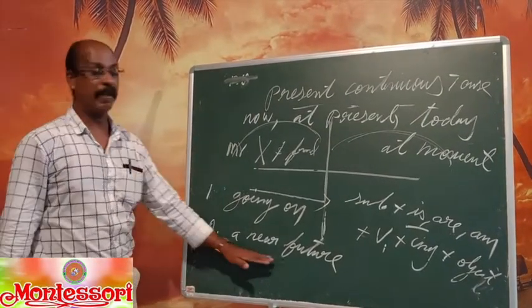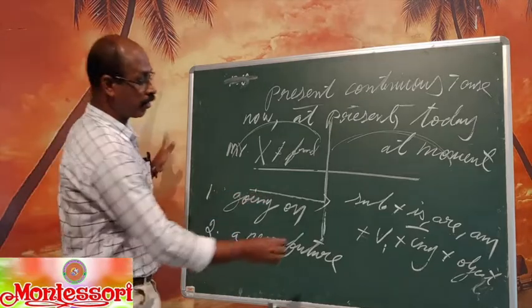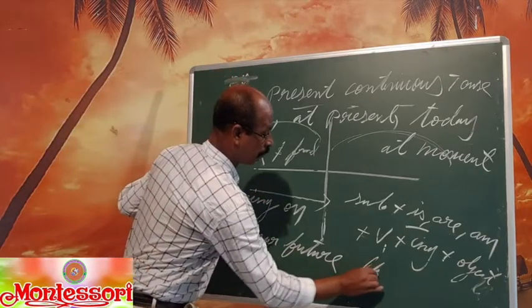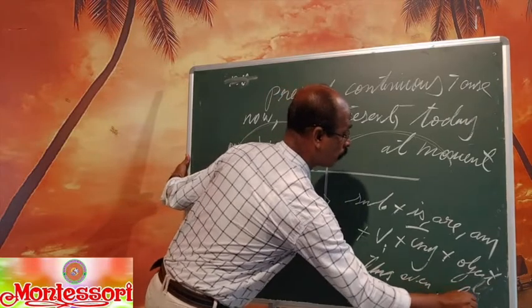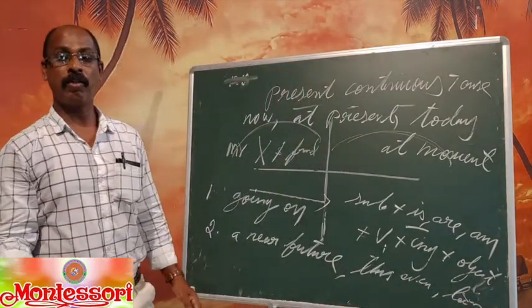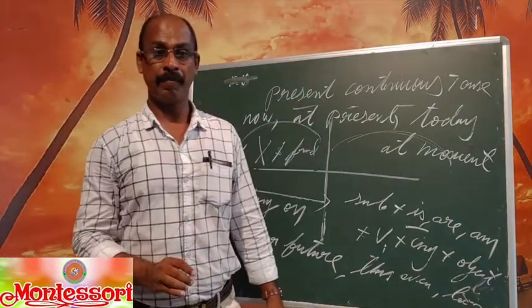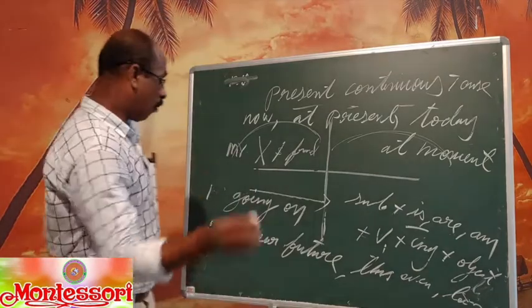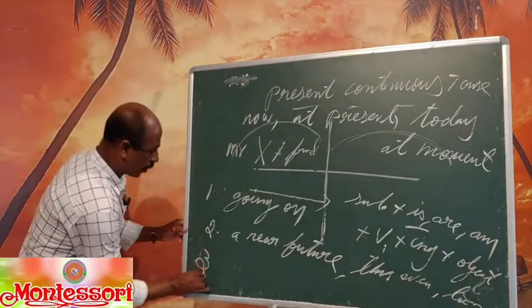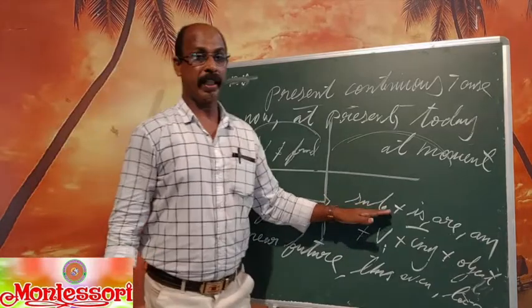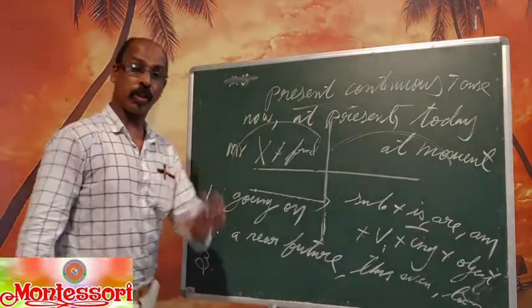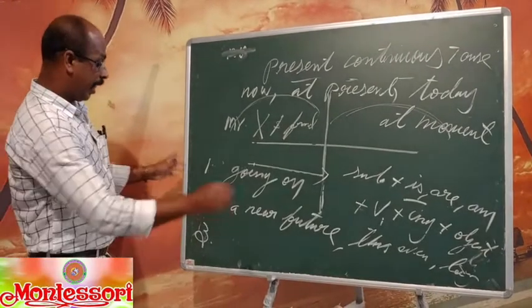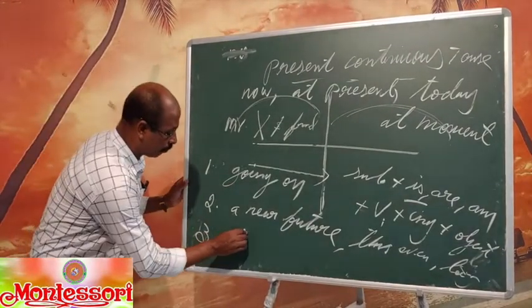Second, use it for nearby future. Nearby future we can say this evening or tomorrow. This evening. I am going to write an exam this evening. Third, one more usage for present continuous tense. Same formula, subject plus is plus verb 1 plus ing plus object. This formula is also used for a temporary action.